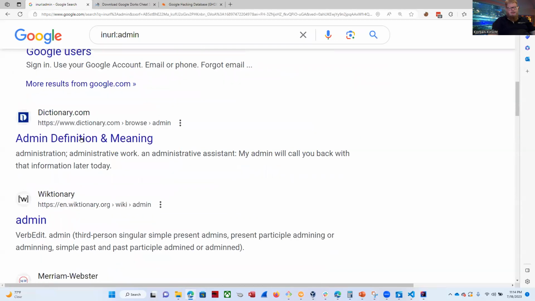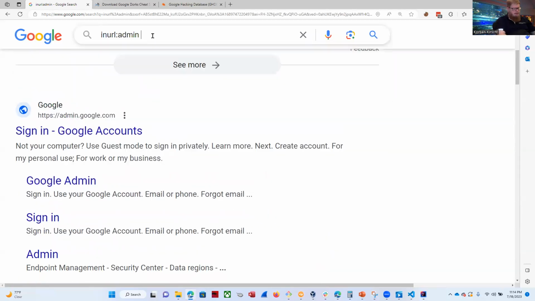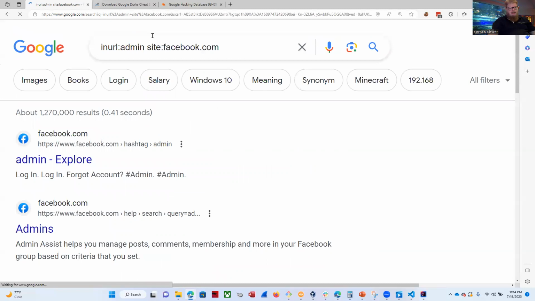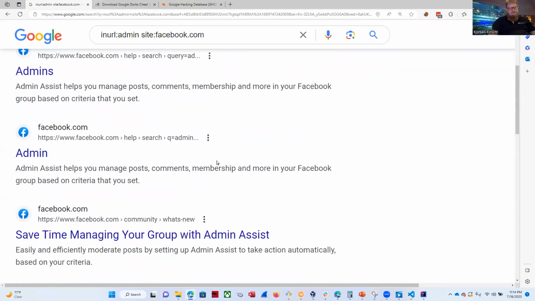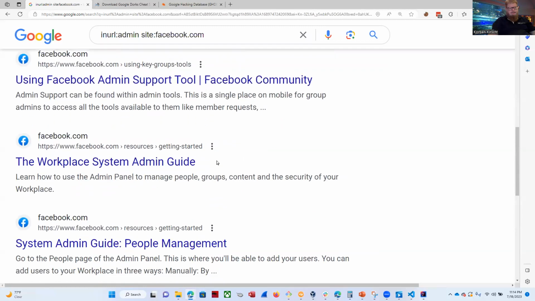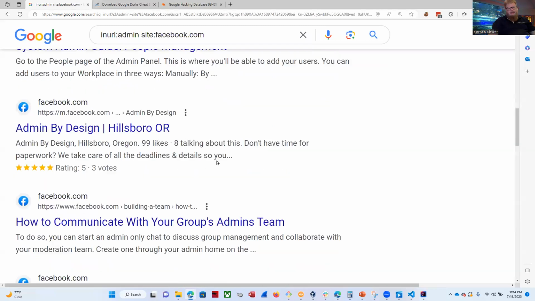So this is handy if you're searching for a particular site like facebook.com or some other organization, and we want to find admin pages for logging in. All right, facebook.com isn't a perfect example, but I also don't want to expose other organizations that may have some admin pages out there.